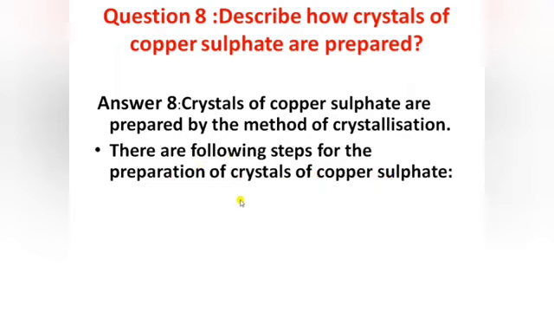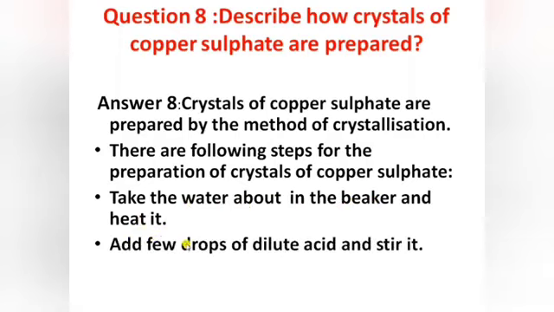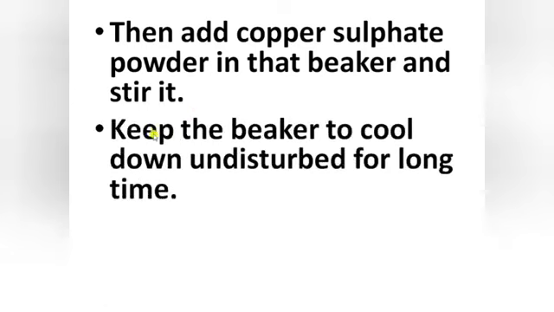What do we have to do? First, take water in a beaker and heat it. Then add a few drops of dilute sulfuric acid and stir it. Then add the copper sulfate powder in that beaker and stir it. Then keep the beaker to cool down, undisturbed, for a long time.